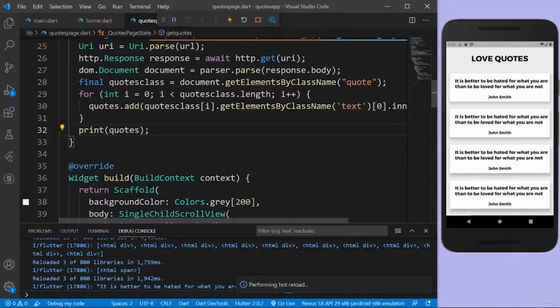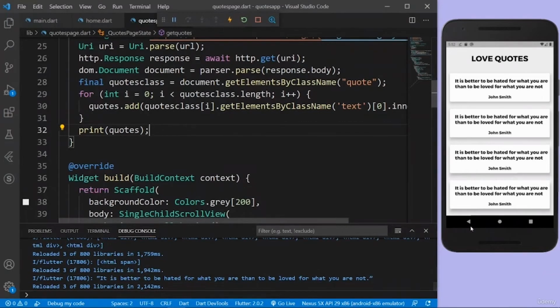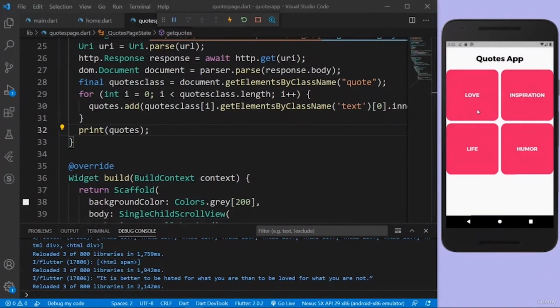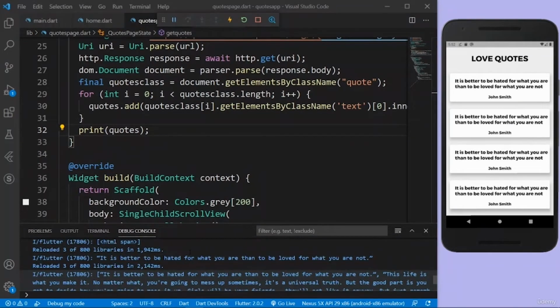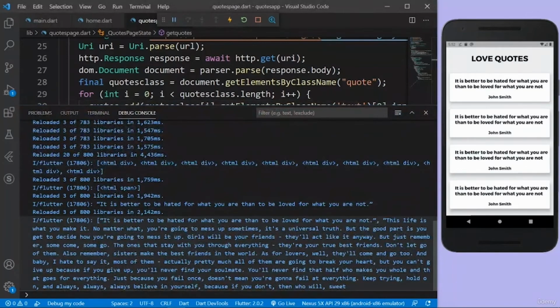Let's save everything, and we should have our quotes list. Now we'll have all our quotes, not only one quote. There you go. Now I have a list of multiple quotes. So here I have, it's better to be hated for what you are than to be loved for what you are not. I have different types of quotes in a list.